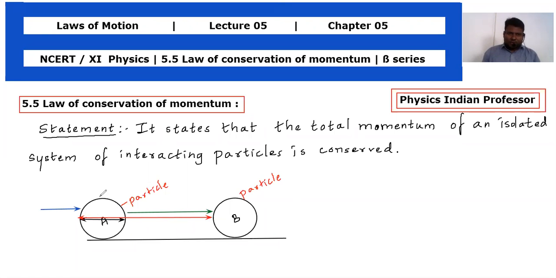ठीक है, तो the momentum of this body A, तो मैं ब्राउन कलर यहाँ पे use करूंगा simply to indicate the momentum of the body A, that is PA, as well as for the body B, same color, PB. So small p we are using, and capital letters are only to show the reference bodies. ठीक है, चलो. So यहाँ पे terms explanation कर लेते हैं, लिख लेते हैं, right? Terms explanation.